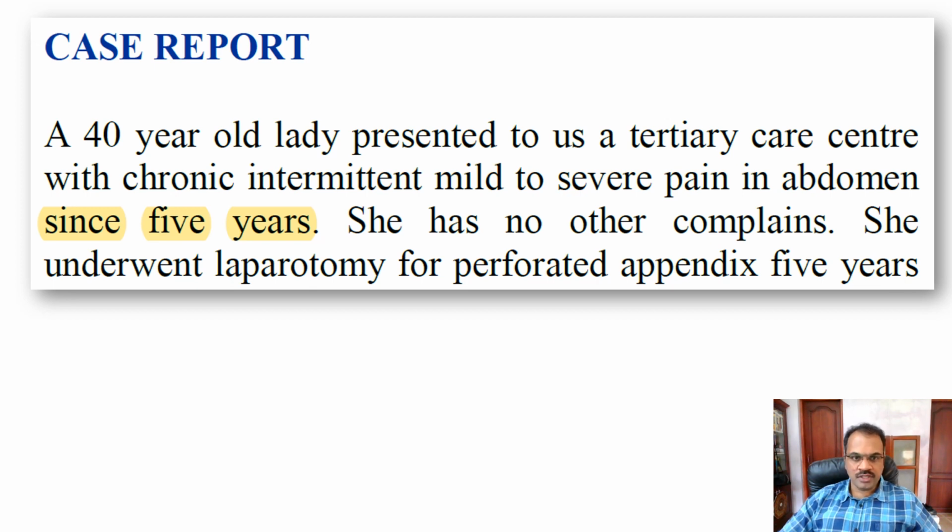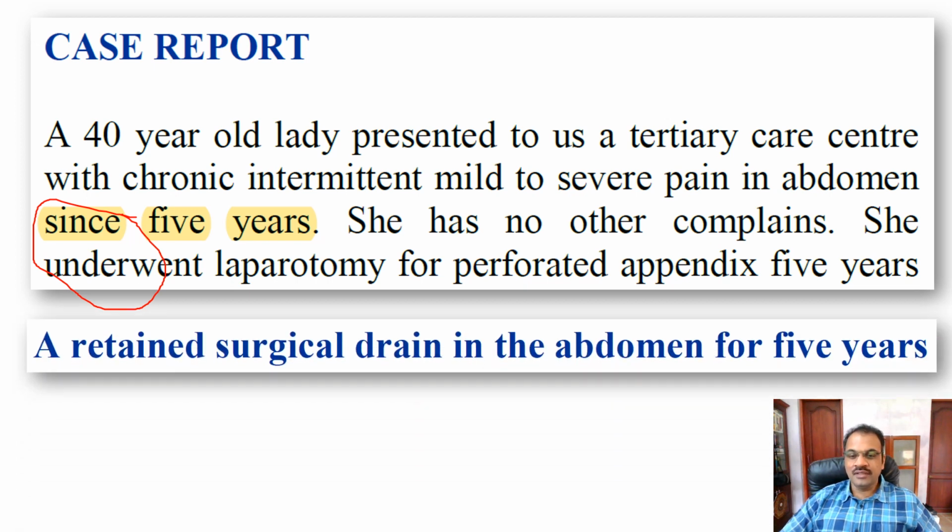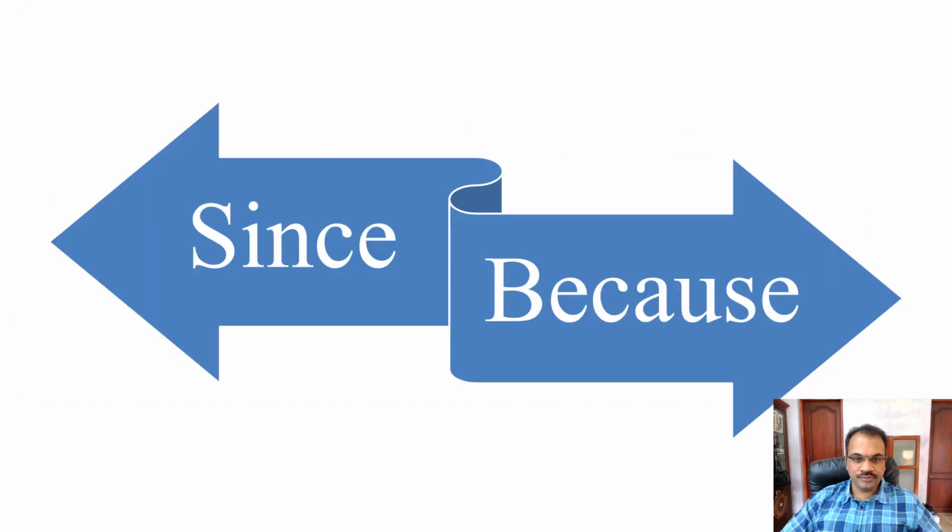This is from a published case report. The authors are saying that a 40-year-old lady presented to us with a mild to severe pain in the abdomen since 5 years. So what is your comment about this? 5 years is the duration, so it should not be since, it should have been for 5 years. Interestingly, from the same article you have an example of correct usage in their title, where they actually say for 5 years. So they got it correct there, but in the text they somehow got it wrong.